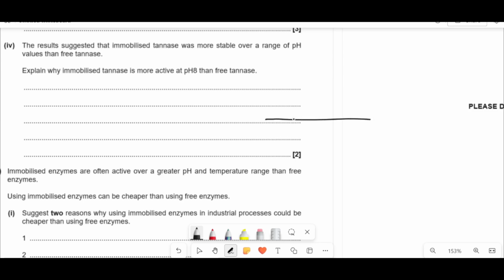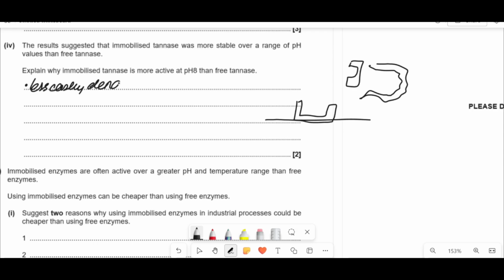So imagine you've got this enzyme that's fixed down here to a plate, versus one that's floating freely. This part can get distorted and mucked up, but this part might be fine because it's fixed and stuck here. It can't actually bend and get weird, right? So if the free floating one is like this, and then it becomes all mashed up like this, because that part's gone wrong, well, if it's fixed here, then it's chilling. So you've got to get the idea across that it's probably not denatured as easily, because that's the only reason why the free tannase must have gone wrong. So it's less easily denatured.